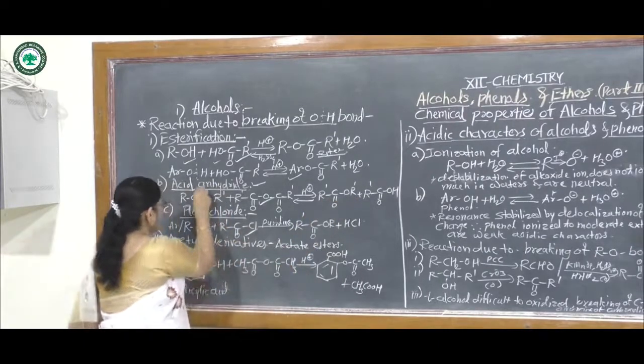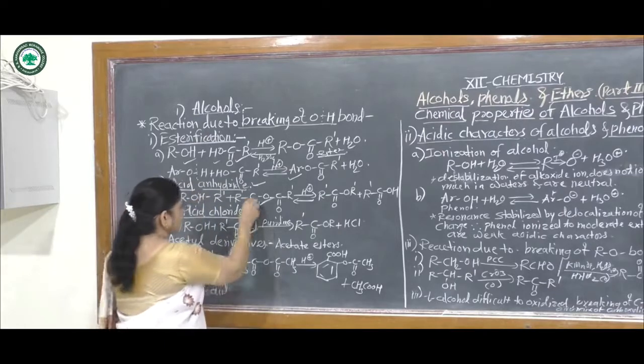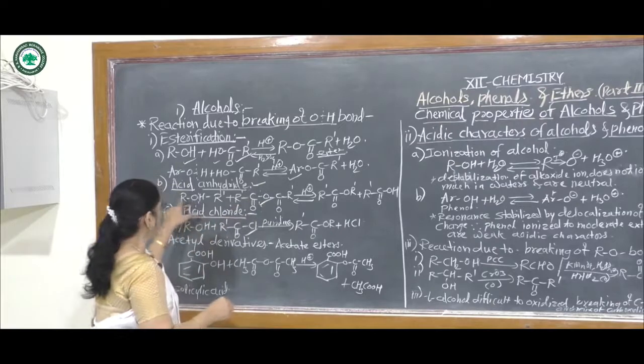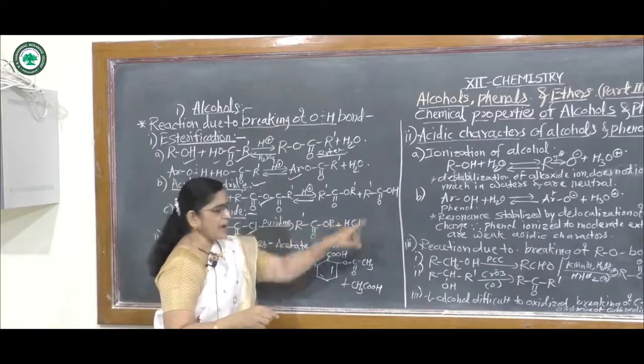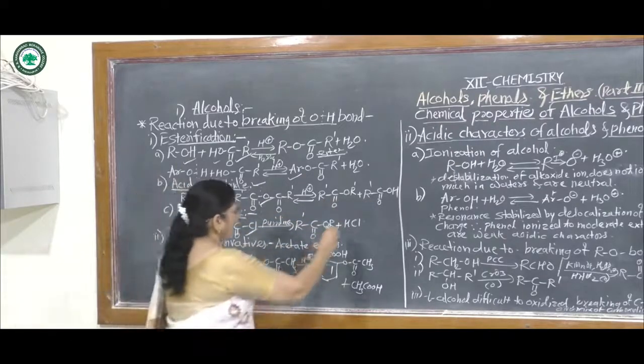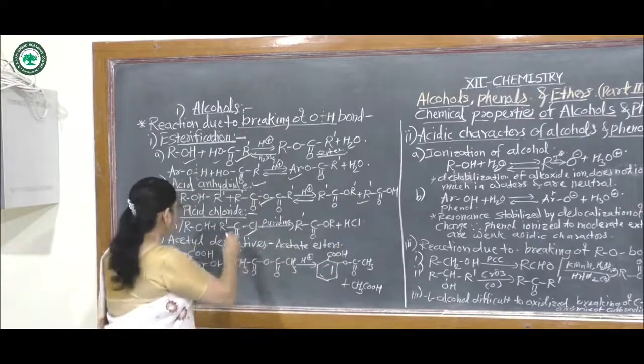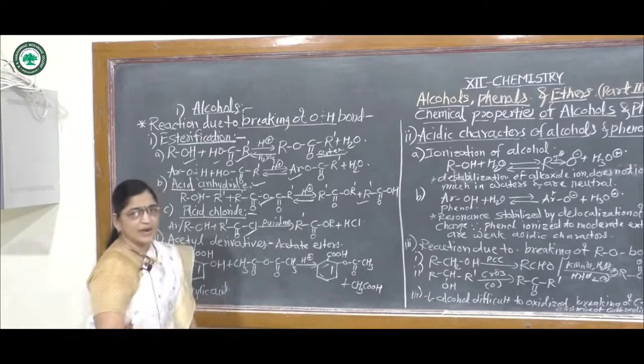This bond breaks here and this bond breaks here and it forms RCOOR'. And another byproduct is carboxylic acid, that is R-COOH.